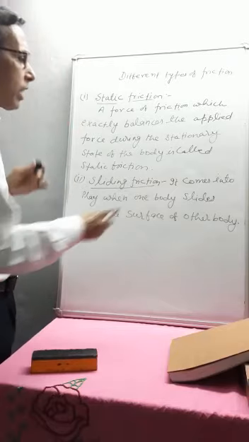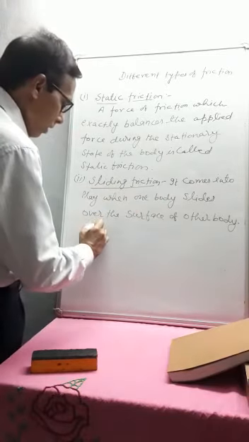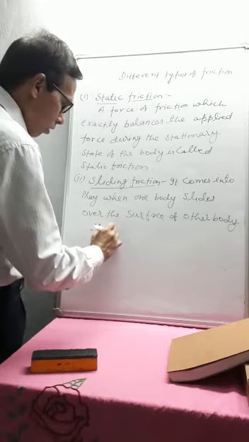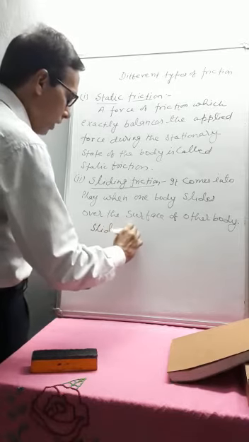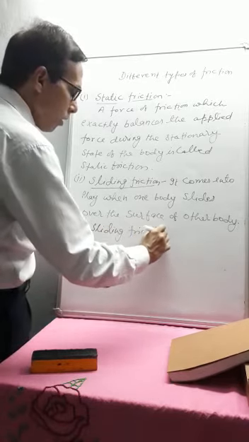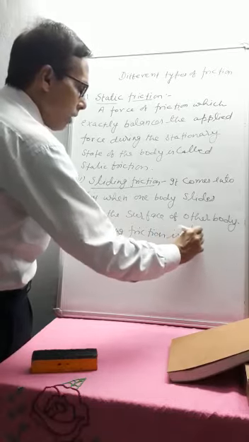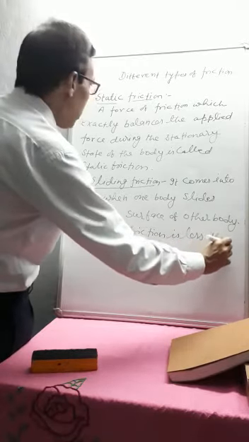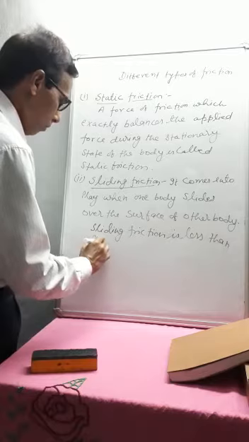So sliding friction is less than static friction.